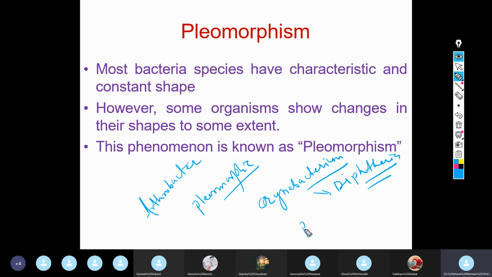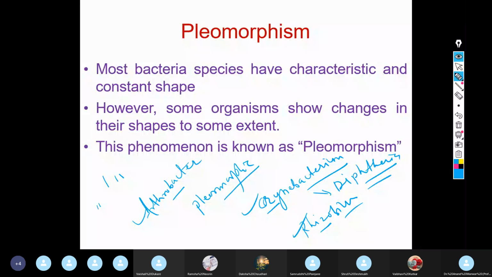Even Rhizobium. Now, whether you talk about Arthrobacter, Corynebacterium or Rhizobium, the prominent morphology shown by these organisms is the rod cell. It is rod. If you see the literature, you will find that they are recorded as rod-shaped bacteria, and mostly they are seen as rod-shaped under the microscope.